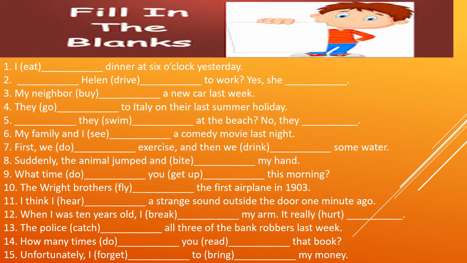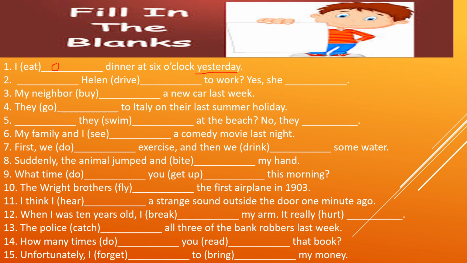Now here is one exercise which I have made for you. Fill in the blanks. You will do it. Answers are also given in the next slide. So first you do the practice and then you check your answers. For the first one, verbs are already given in the brackets. I eat dinner at 6 o'clock yesterday. When it is written yesterday, it means that you have to write the past form of the verb here. So what is the past form of eat? You will write ate. I ate dinner at 6 o'clock yesterday.